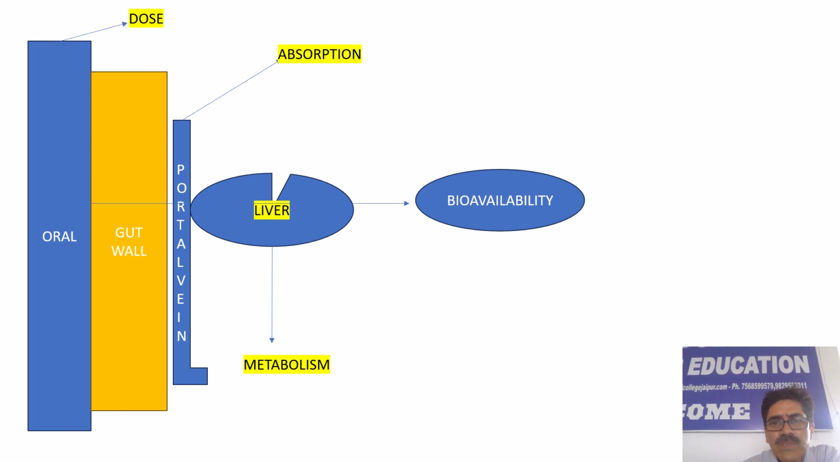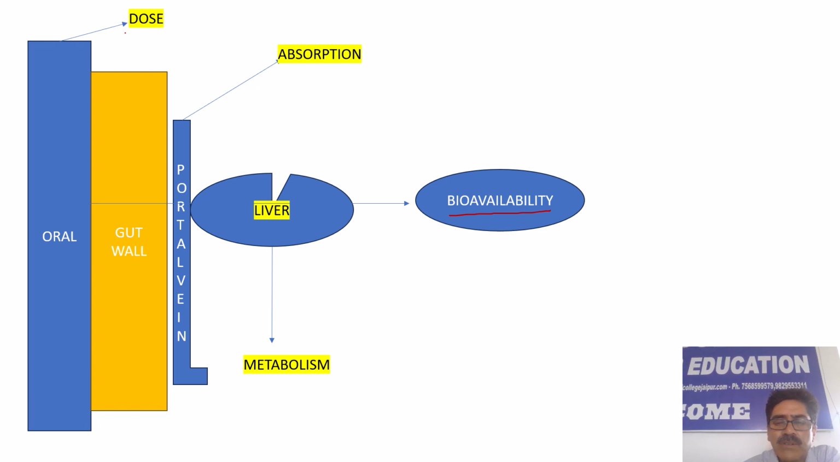So from this figure we can see we have administered a certain dose of the drug orally, and this is the gut wall over here. This is the portal vein, and the drug undergoes absorption via the portal vein and reaches the liver where it undergoes metabolism. The result is that it affects the bioavailability of the drug.